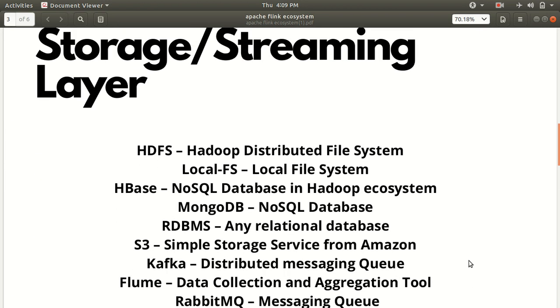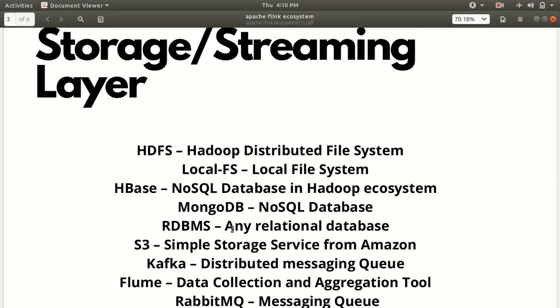These are the different options from where Flink can read and write data, or consume data from different stream systems, with the likes of HDFS. Local FS means local file system. HBase is a NoSQL columnar database in the Apache ecosystem. Then we have MongoDB, which is a NoSQL database.